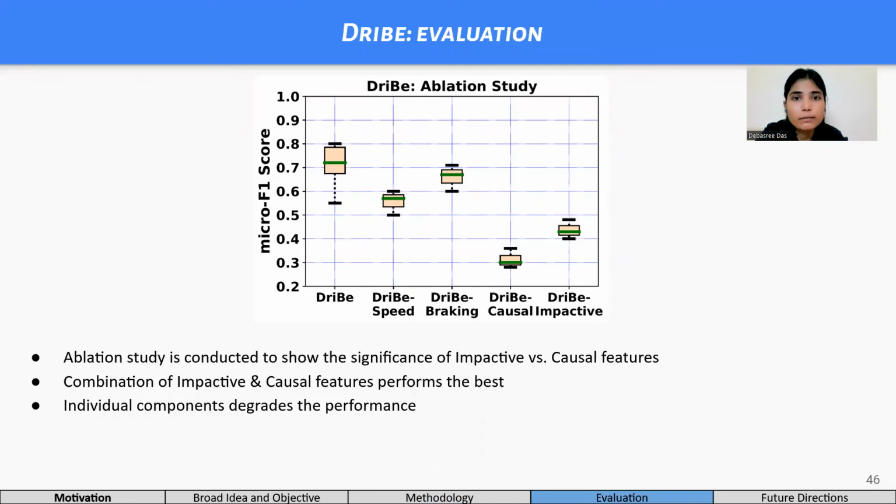We observe a sharp drop in accuracy excluding the causal factors, which further establishes the fact that causal factors contribute superiorly in predicting the driving score. However, if only causal factors are considered, the accuracy is worse as they are the influential features and need a base to work upon. This concludes the importance of impactive features as the fundamental one.